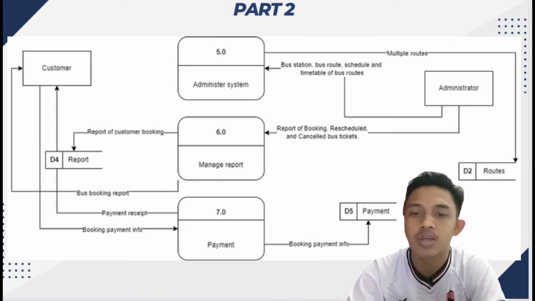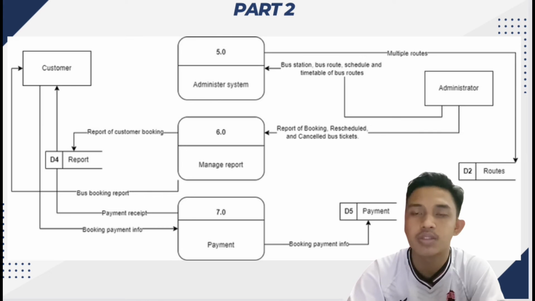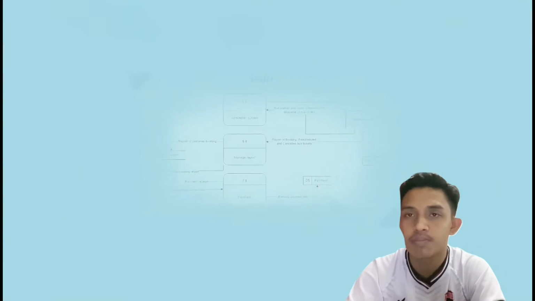All the reports will be kept in the report data store, and the bus booking report will be sent to the customer for their record. And then the last process is the payment. The payment can be made when the customer has confirmed the booking of the bus. The system will take the booking payment info and will keep the information in the data store called payment. So when the customer has paid the bus ticket fee, the payment receipt will be generated and sent to the customer for their safekeeping.